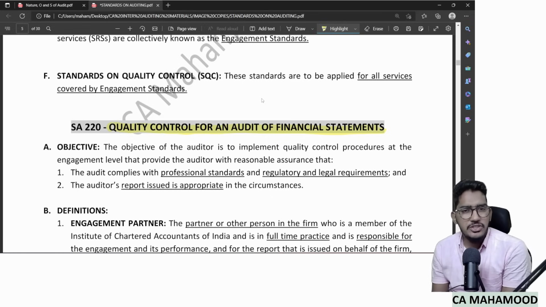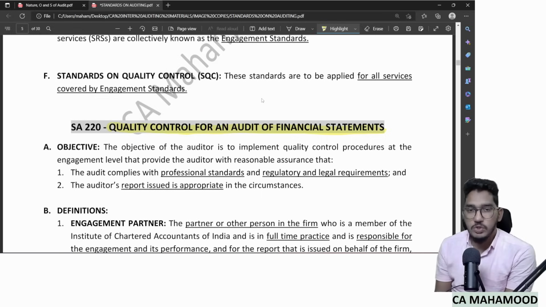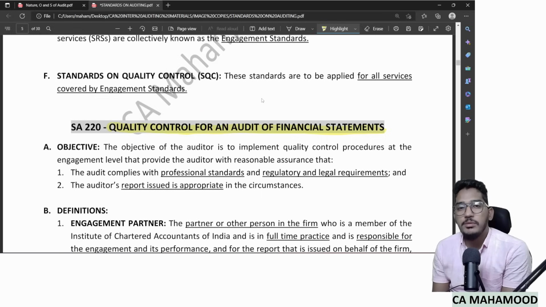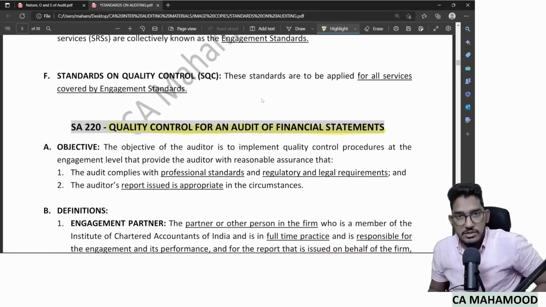Be it banker, shareholder, creditors, or debtors, so many people use your audit report and form decisions on the basis of it. If you compromise on the quality of the audit, that wrong audit report will affect the interest of so many stakeholders. So it is very important to maintain quality control in the audit of financial statements.